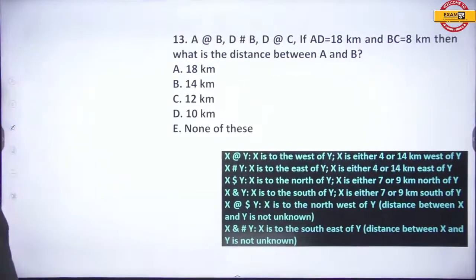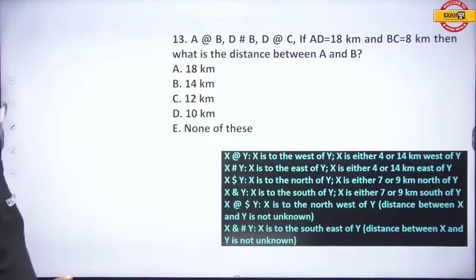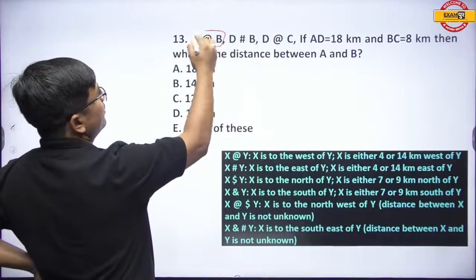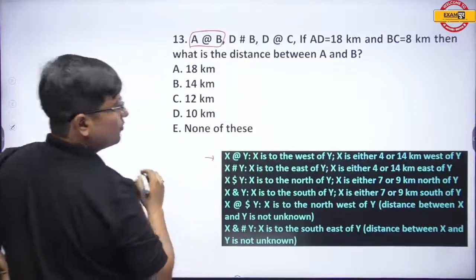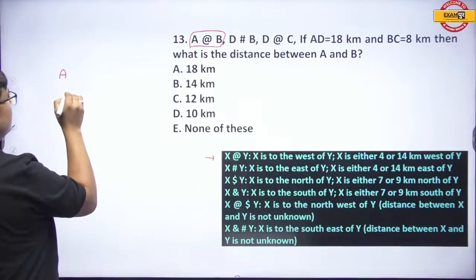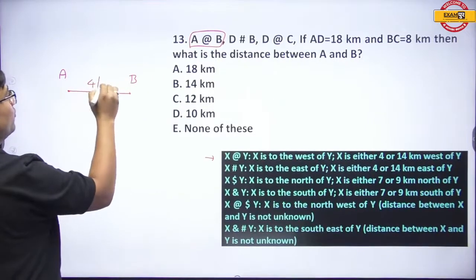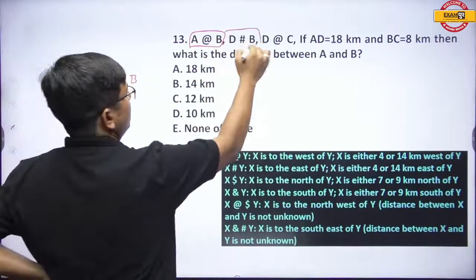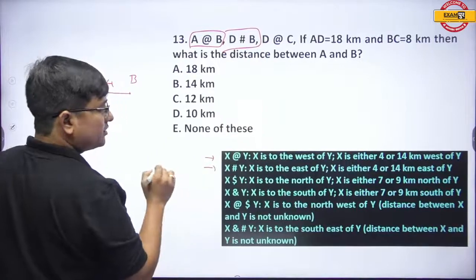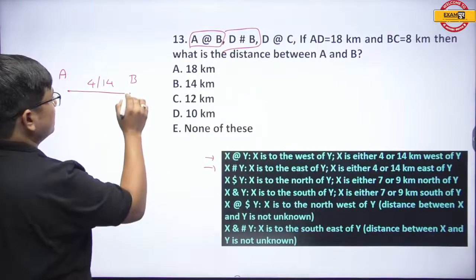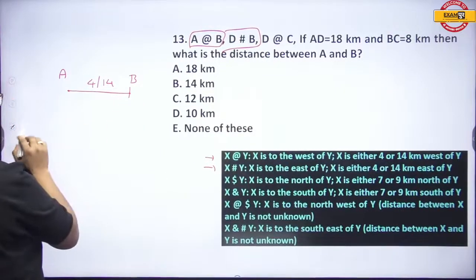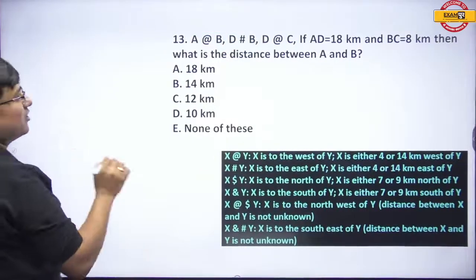Quickly, everyone. Okay, now see how to approach this. A at the rate B means A is west of B, 4 or 14. D hash B means D is east of B, 4 or 14. Okay, I will require more place, so let me do again.